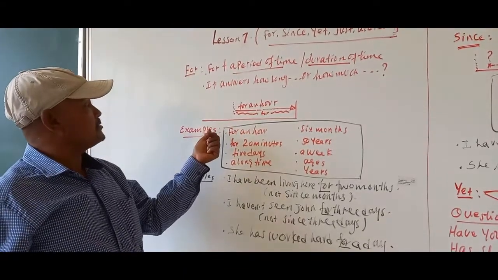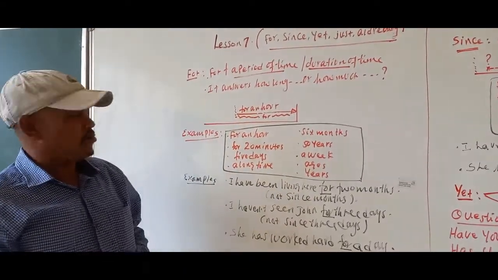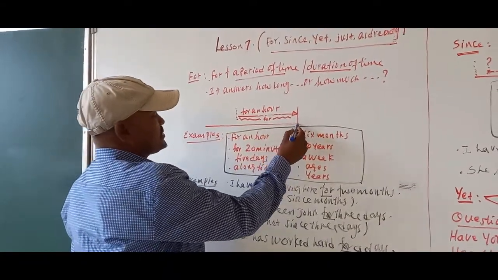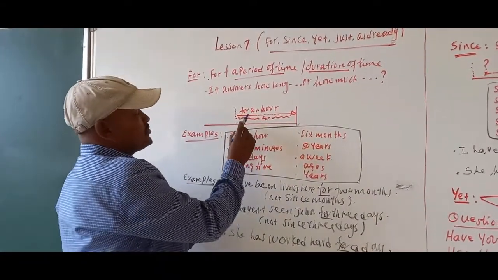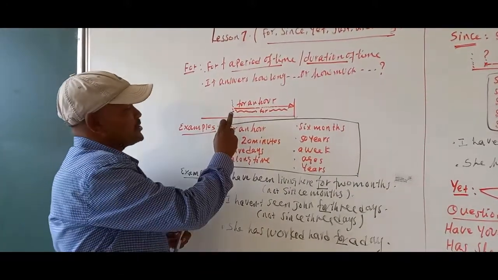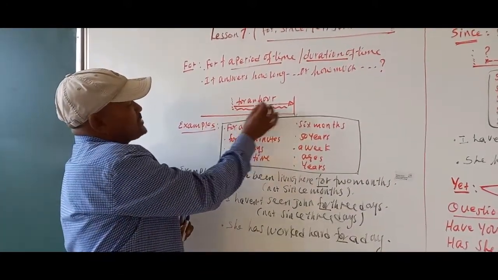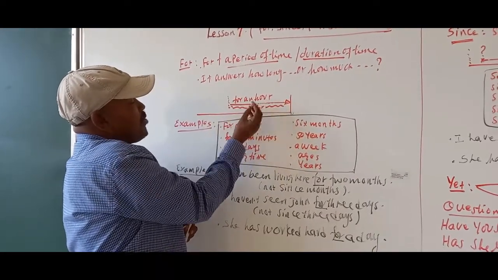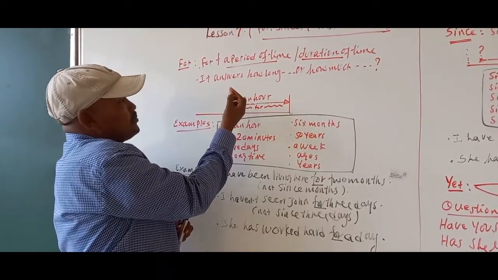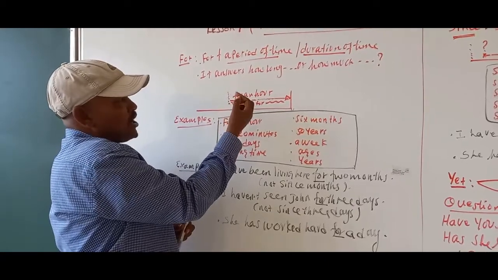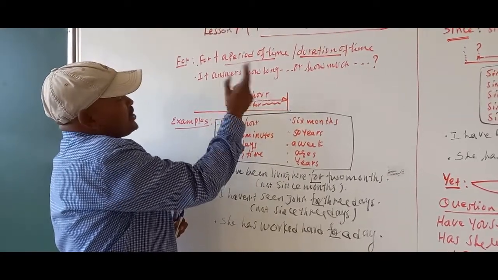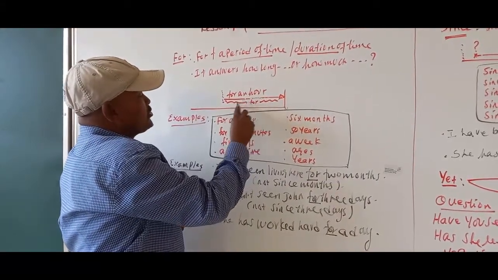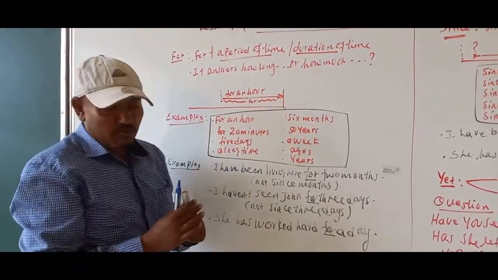Let's come to the timeline that shows the use of for. Here is the timeline. The action begins from the past, and here is now. When we use for plus an hour, it begins from the past until the time of speaking. So for an hour means a period of time, or duration, or length of time. It goes from the beginning until the time of speaking. So this shows the use of for.